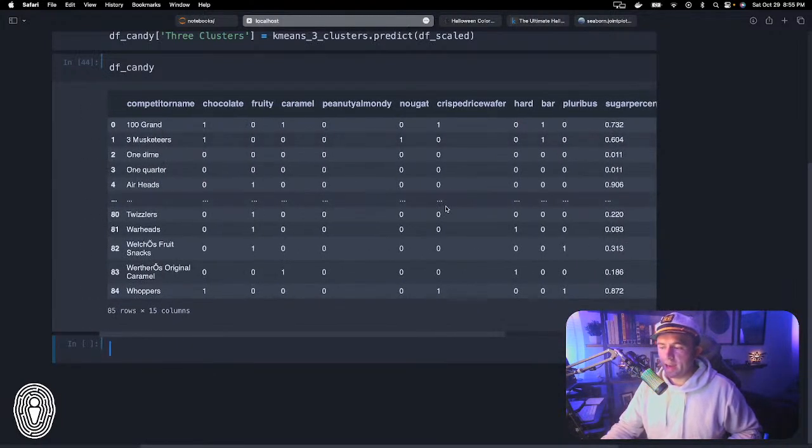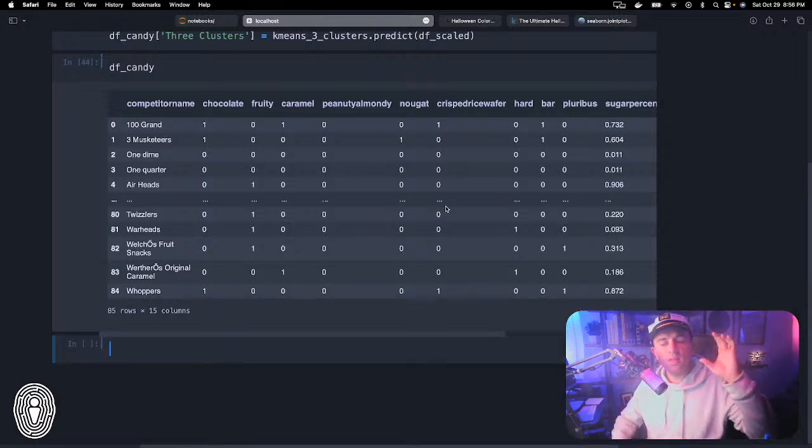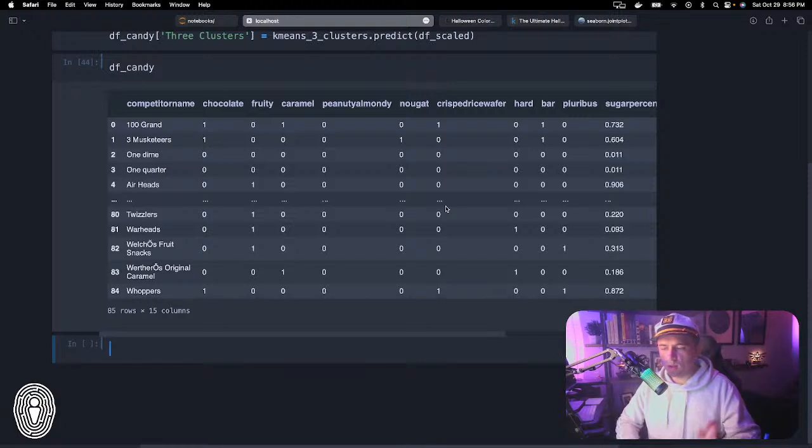Now what we're going to do is create a scatter plot, but this time I want to get an intuition of how the data is actually being clustered. So we're going to put the label of each candy on top of each data point, so that on the actual visualization itself, we will be able to see all that. This is going to be a little bit complex, so just stay with me. I think you'll be able to see this just fine.